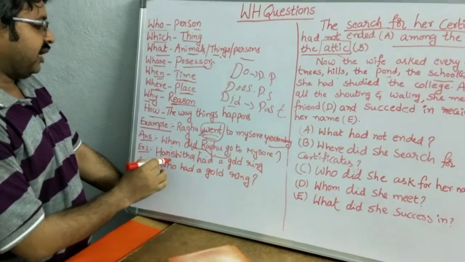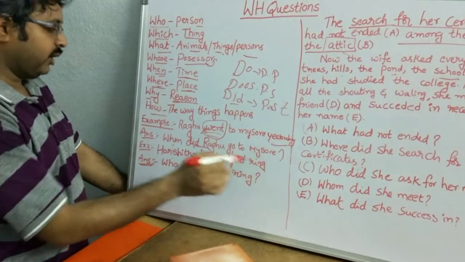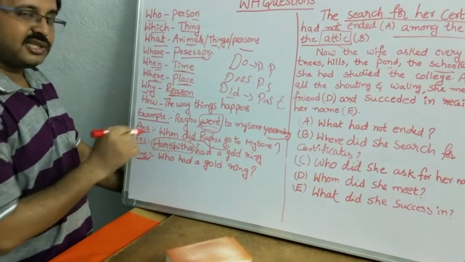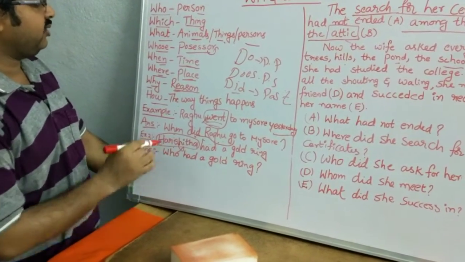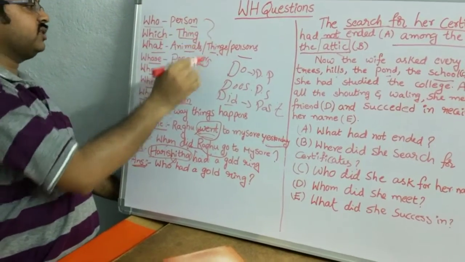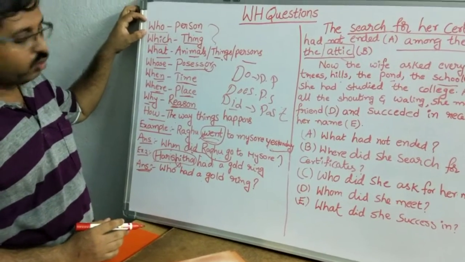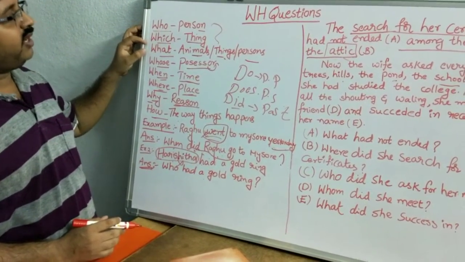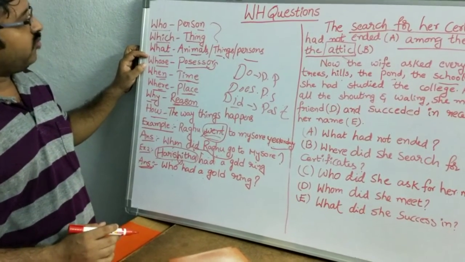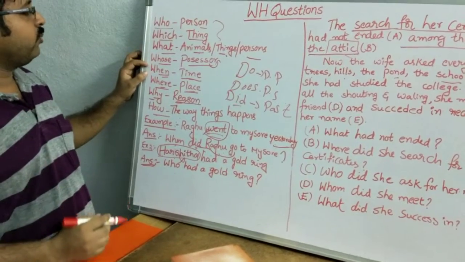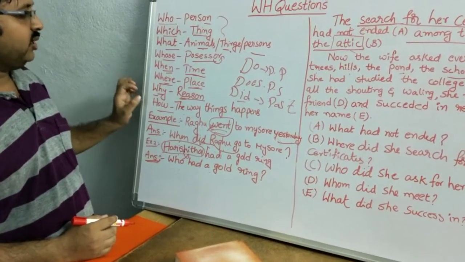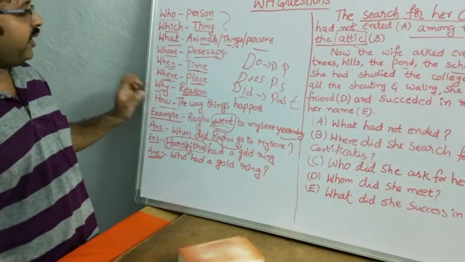Next example. Harshita had a gold ring. Here the underlined word is Harshita. So who had a gold ring? Harshita, and it is a person, so we have to use the word who. So try to remember all these words. For persons, who; for things, which; for animals, person, thing, any common action, what; for possessors, whose; for exactly posing one person, whom; for time, when; for place, where; for reasons, why. Okay, the last one, the way the action happened, how.